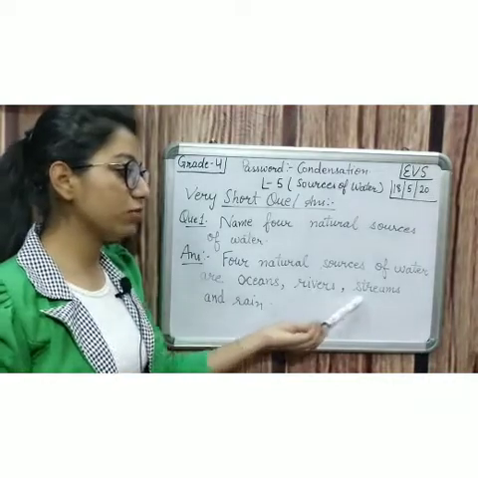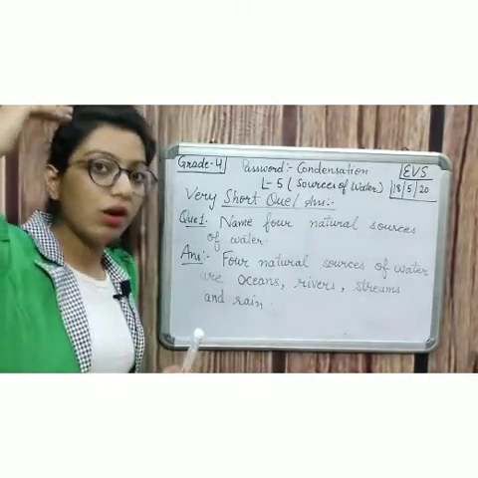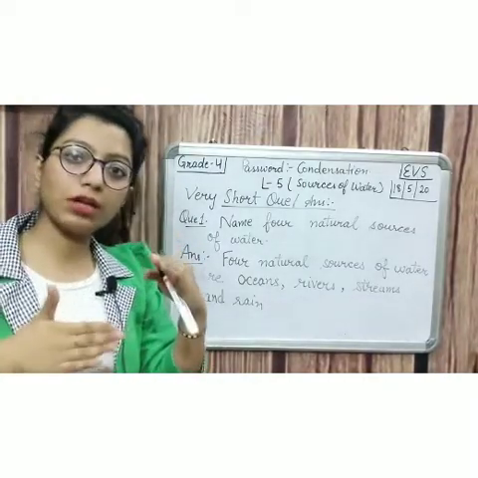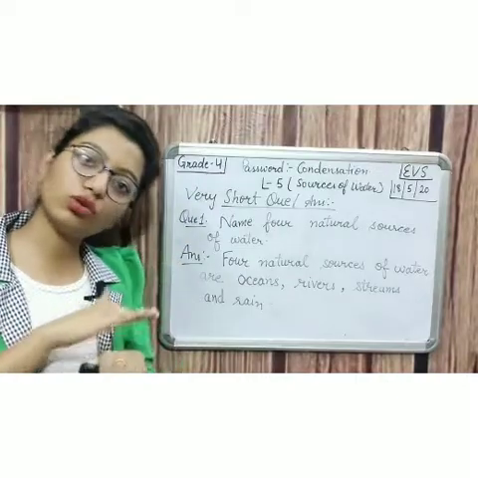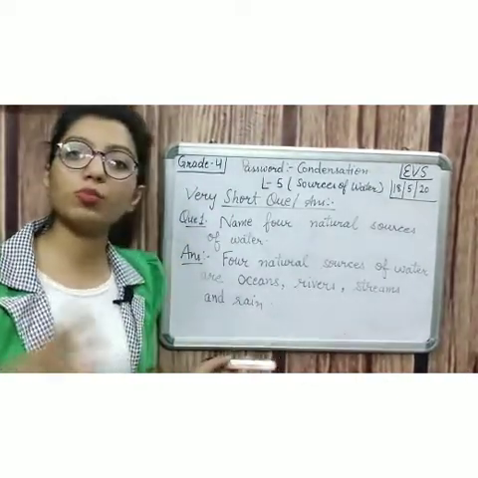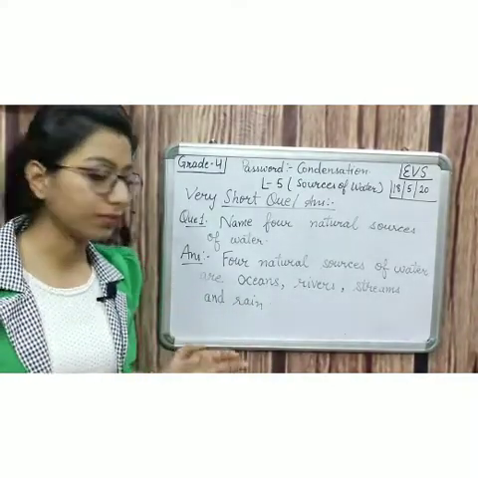Rivers and streams, किससे बनती हैं? वो mountain के जो peak पर snow हो जाती है. जब वो snow summer के time में melt होकर नीचे आती है तो river और stream बन जाते हैं. Stream is a small river and rain is the purest source of water.